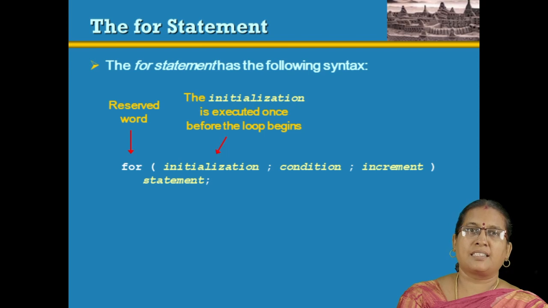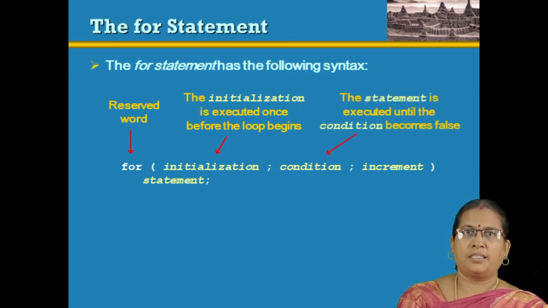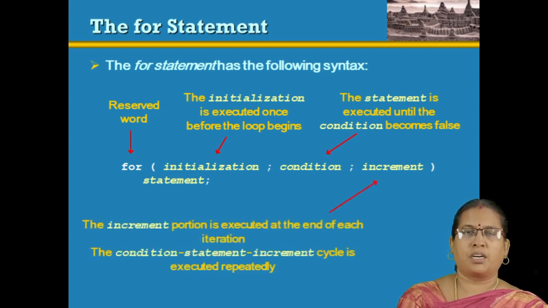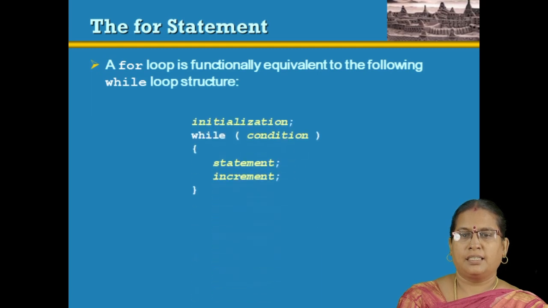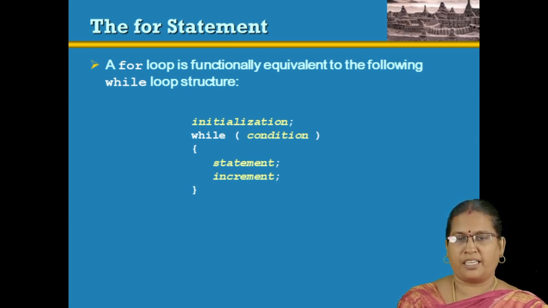First of all, initialization is done, and after that the condition is evaluated. If the condition is true, then only the body of the loop is executed. After the execution of the body of the loop, the increment or decrement operator is executed. Then once again it comes back to the condition. Actually, we can write the same for loop using the while loop: first initialization is done, then while condition, then the statement, the body of the loop, and next the increment or decrement.